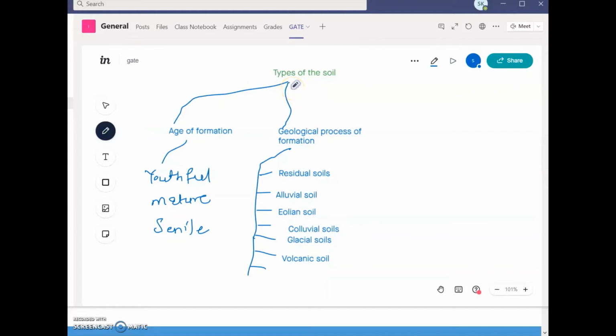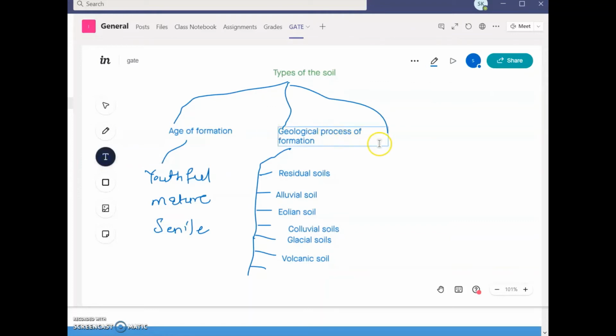The next type is classification based on EC, that is electrical conductivity, then ESP, that is exchangeable sodium percentage, and pH.